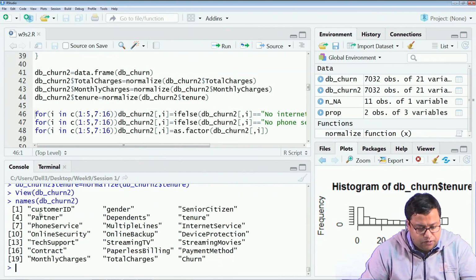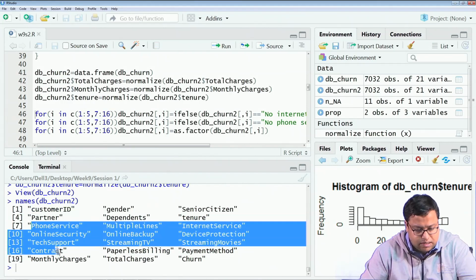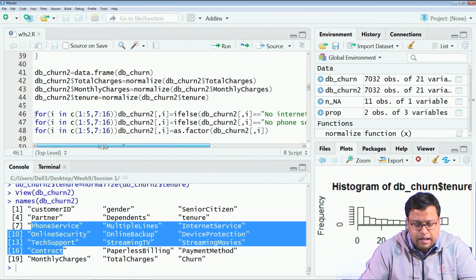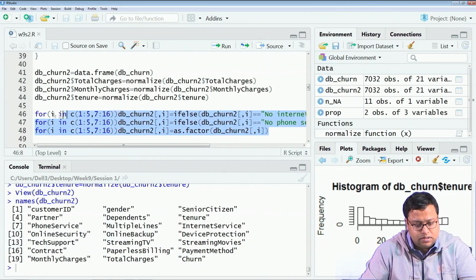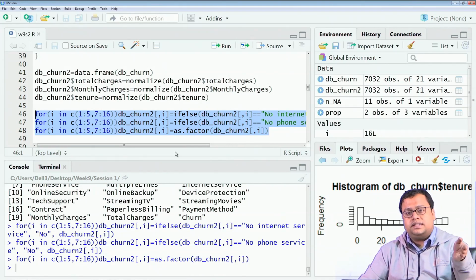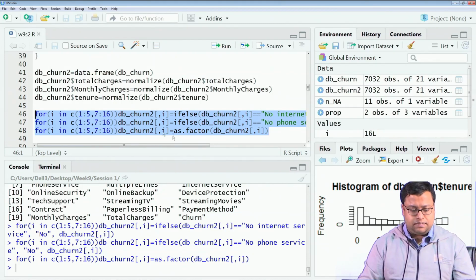I am getting 1 to 5, that means customer ID, gender, senior citizen, partner and dependents, these are categorical variables, and 7 to 16 are also categorical variables. In these categorical variables, the moment no internet service is there, you change it to no. If it is no phone service, change it to no, and then change them to factor. So, all the no internet service, no phone service, convert it to no, and correspondingly change all the categorical variables to factor variables. That is something I have done here.